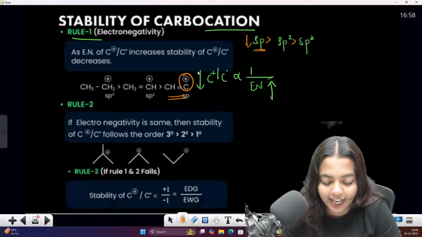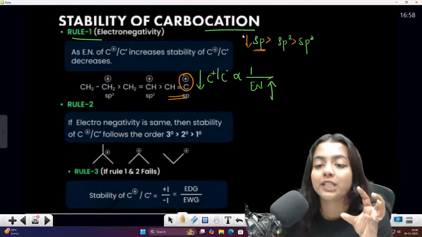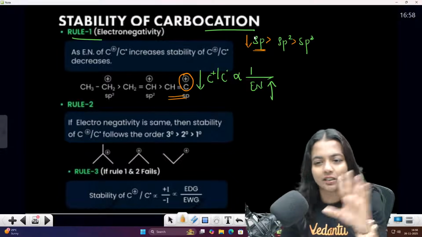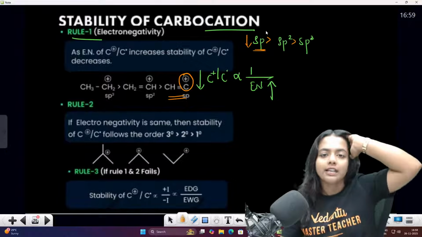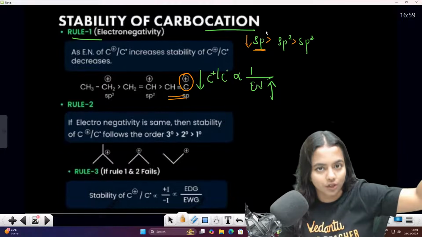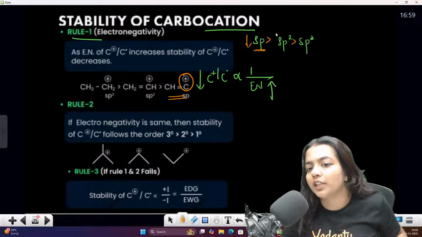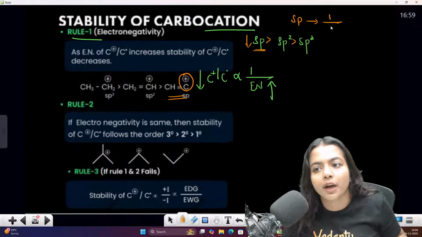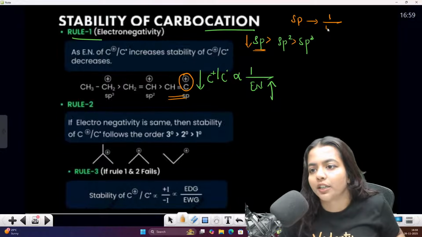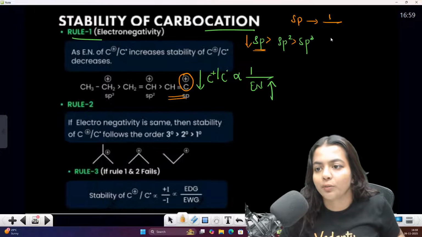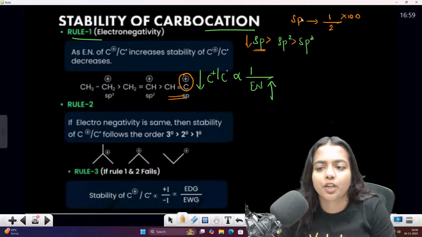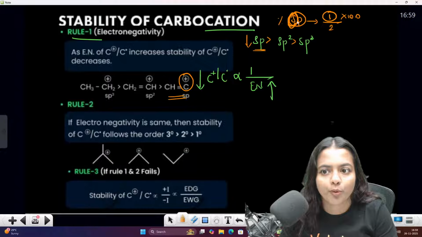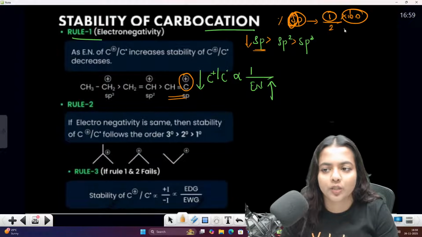The reason you don't need, but still, when the S orbital percentage increases, electronegativity increases. This is not out of topic, I'm just saying it for your understanding since you asked. So what is the percentage for sp? One s and one p, so one by two into 100, which is 50%.